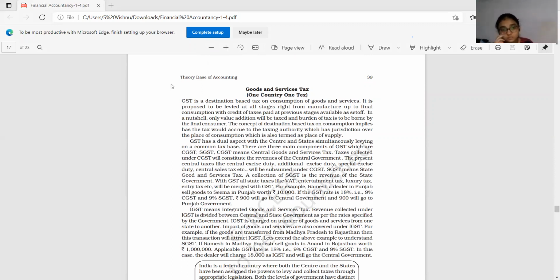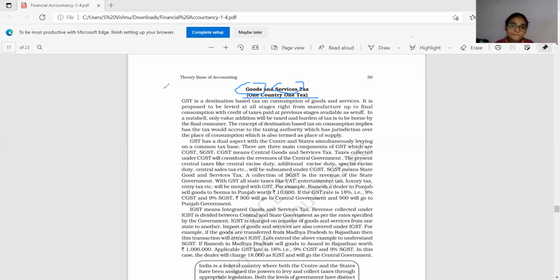What is GST? Tax. Okay, what is the full form? Goods and Services Tax. Okay, I told you the difference between goods and services. Goods can be clearly visible. Services you cannot see, you cannot touch. Goods you can touch.